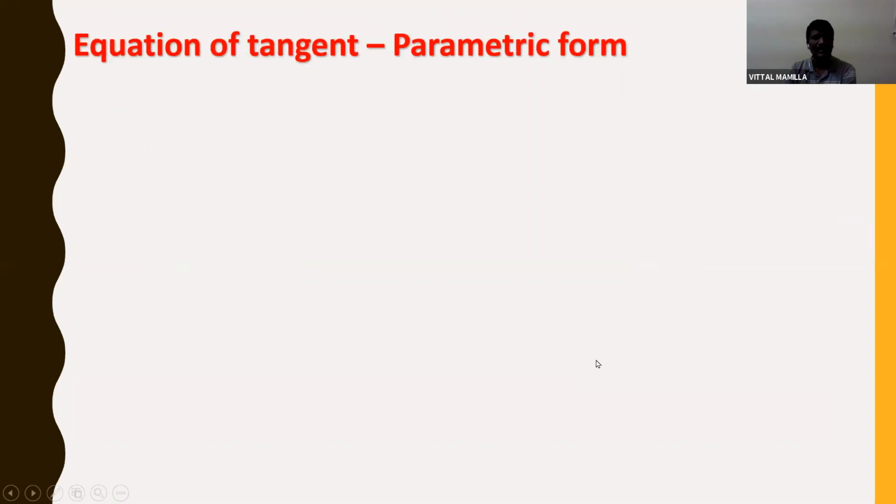Now let us see the equation of tangent in parametric form. So first we have seen the condition, second we have seen the equation of tangent in slope form, and next we have seen the point of contact. Now let us see the equation of tangent in parametric form. You know the parametric forms already. What are the parametric forms? x is equal to at square and y is equal to 2at are the parametric equations of the parabola.